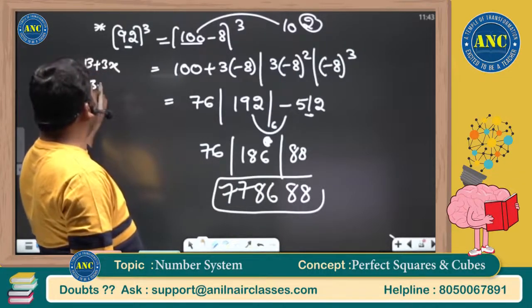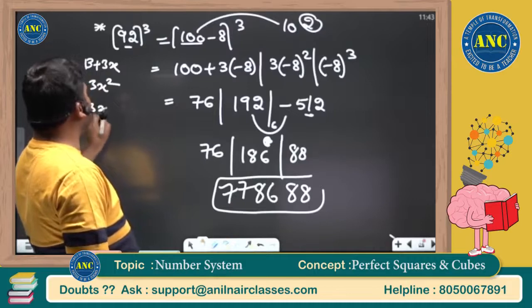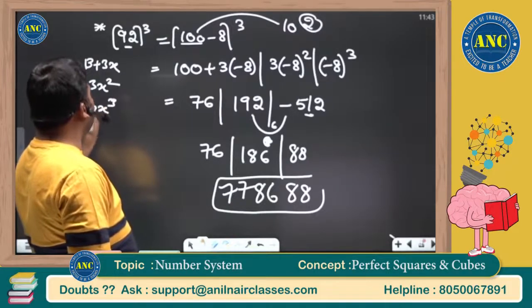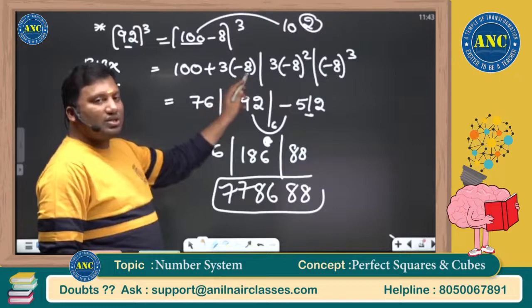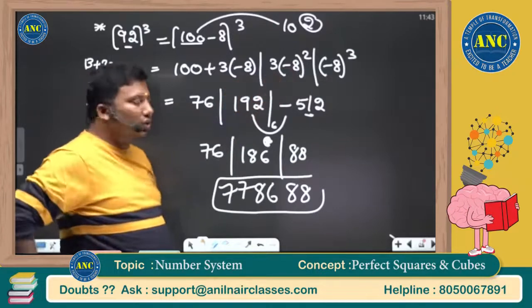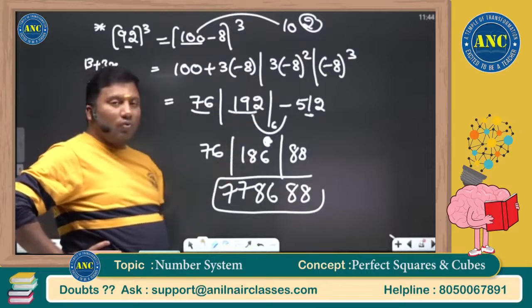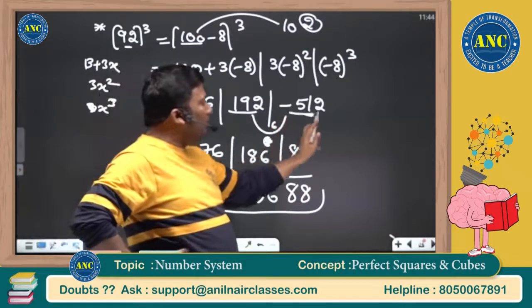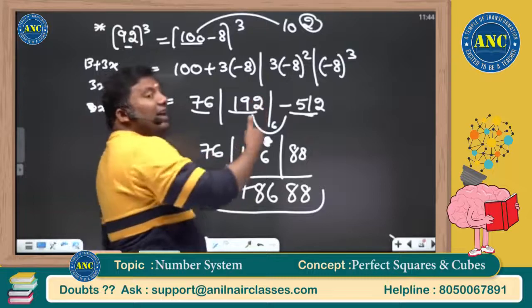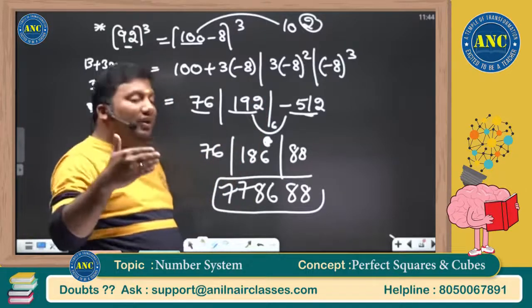First term is b plus 3x, next term is 3x square, last term is x cube. b plus 3x, 3x square and x cube. 100 minus 24 is 76. 64 times 3 is 192. Minus 8 cube is minus 512. I will take a carry which converts the negative into positive.